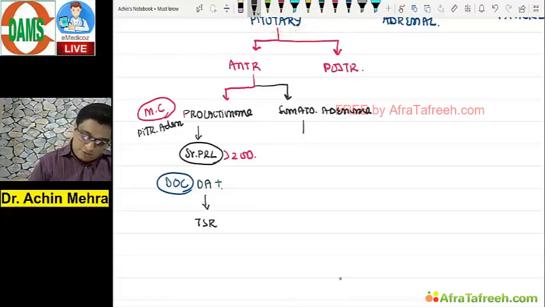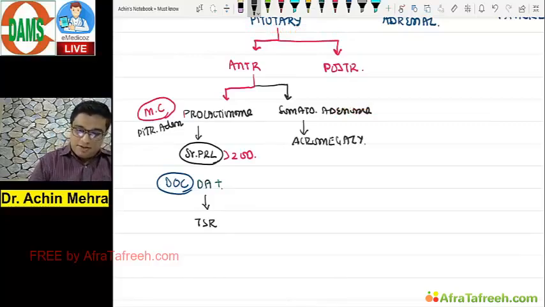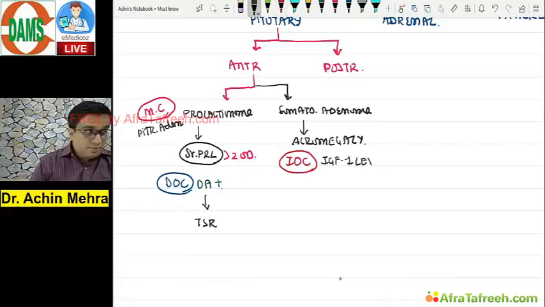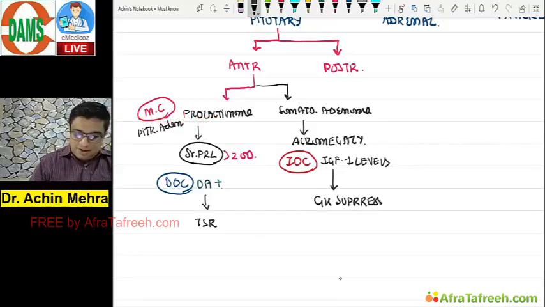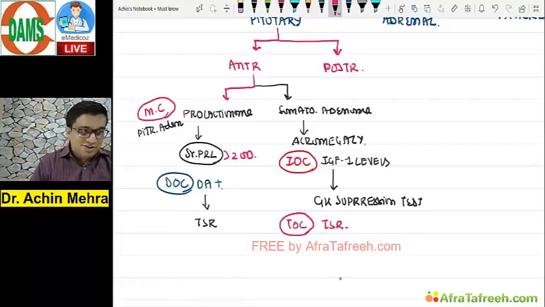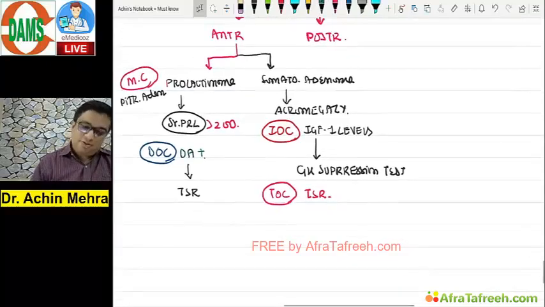Somatotrophic adenoma presents with what? A disorder which is known as acromegaly. Remember this, for acromegaly, the investigation to start or maybe screen should be IGF-1 levels, correct? Followed by the growth hormone suppression test. And of course, what is the best treatment? Treatment of choice for acromegaly anytime has to be a transsphenoidal resection. Remember this. Okay.